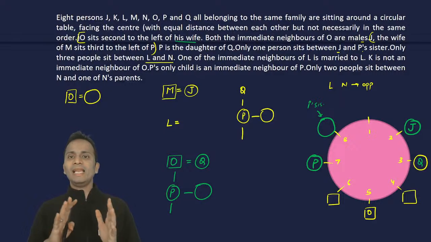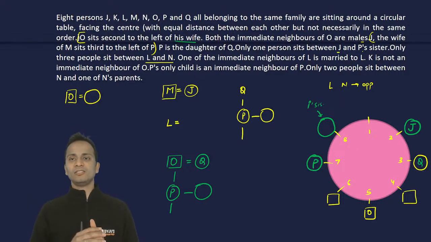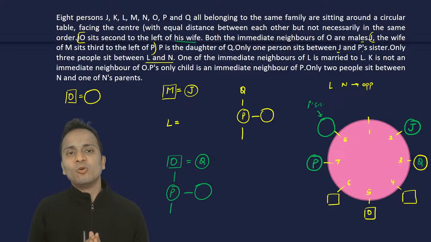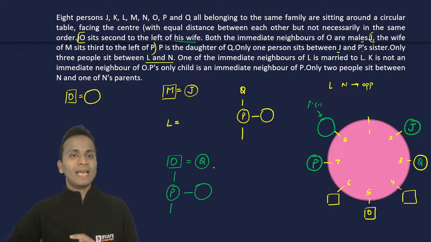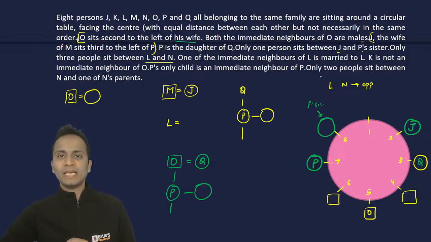Okay. Now, L and N will be sitting at these two chairs, right? Now, who will sit where? ये देखना पड़ेगा. Now, P's sister. Now, N क्या था? N के बारे में कुछ information थी. Okay, so L and N ये पता लग गया हमें यहाँ पे opposite बैठे हैं.